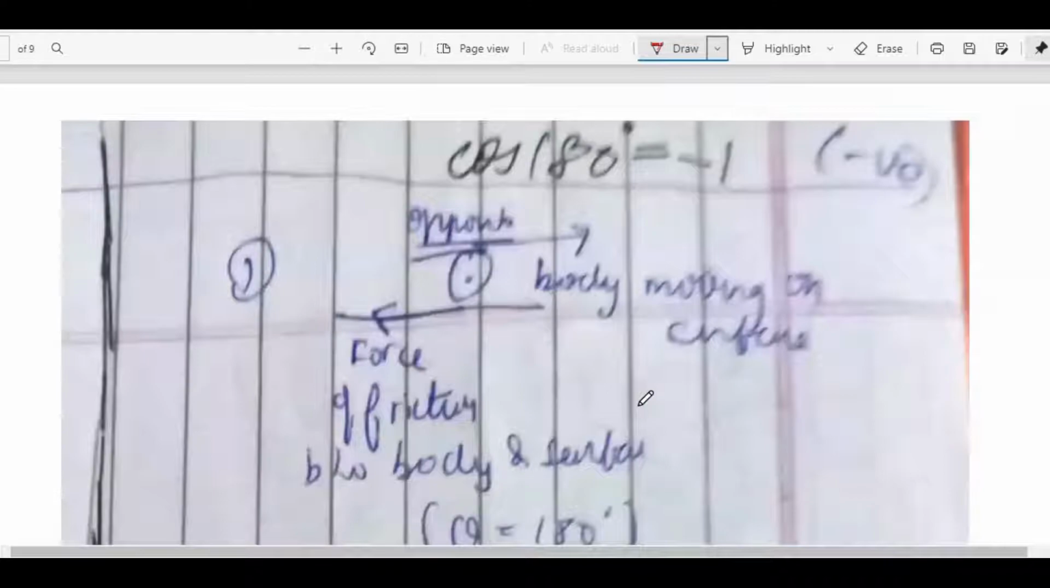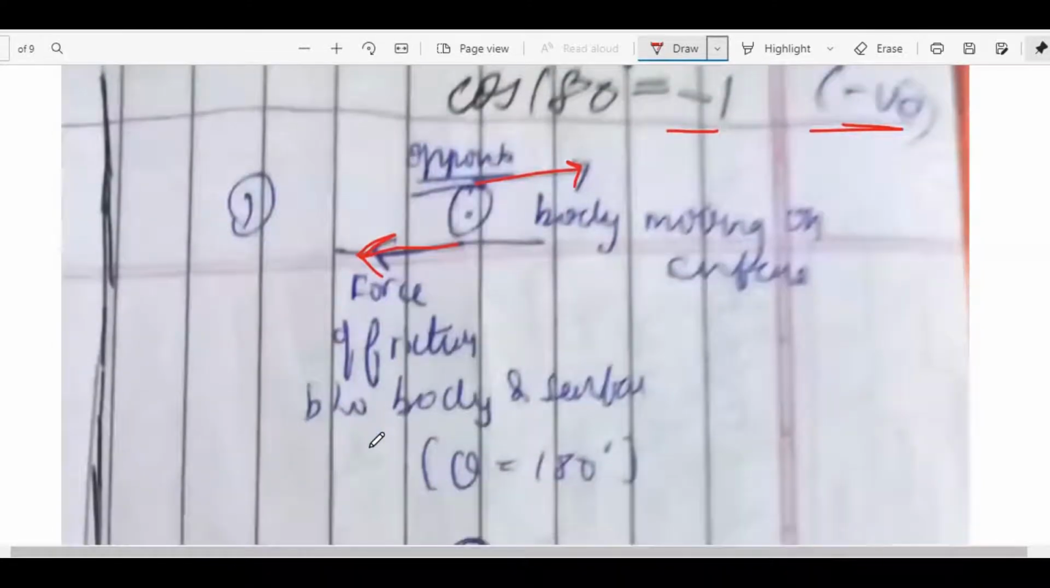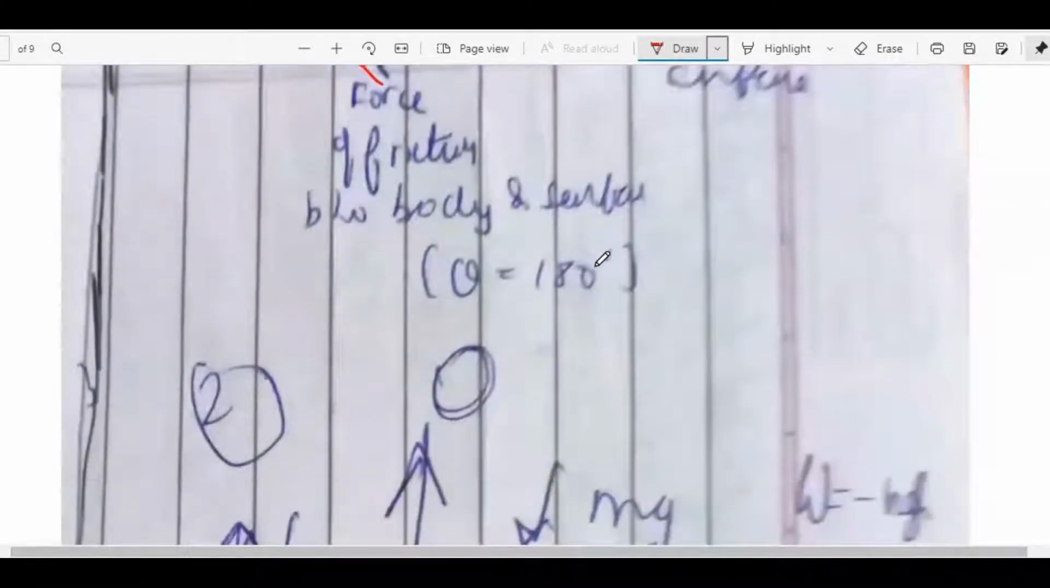Now if cos 180 is equal to minus 1, that is, the work done will be negative. For example, the force of friction, we know that it is opposite to the body's motion. So therefore, the force of friction between body and surface is in this direction and the body will be moving in this direction. That is, both of them oppose each other. So here theta is 180 degrees.